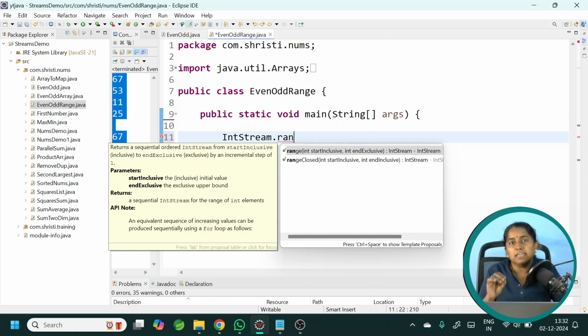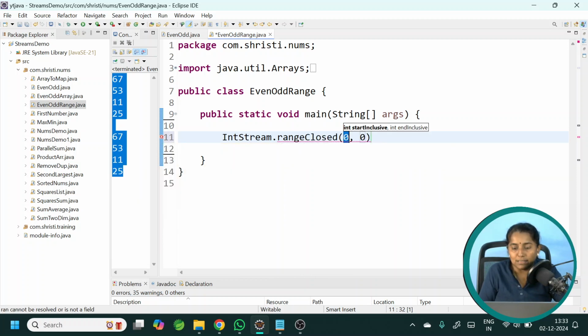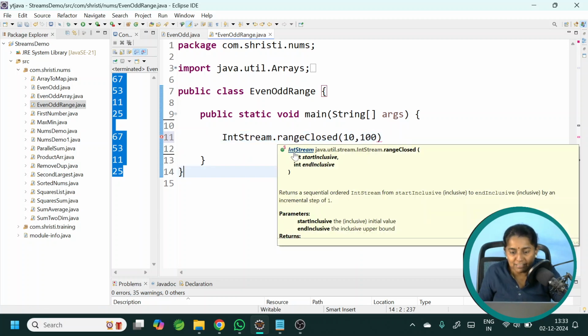I want to get the list of even numbers between 10 and 100. If you want to include both 10 and 100, then use rangeClosed. In our case, I want to include both, so 10, 100. The return type of this is an IntStream.